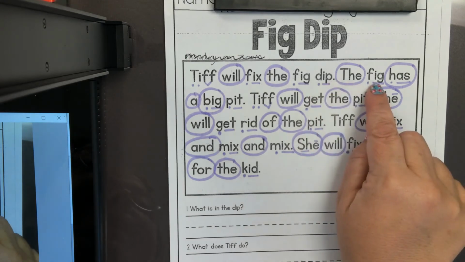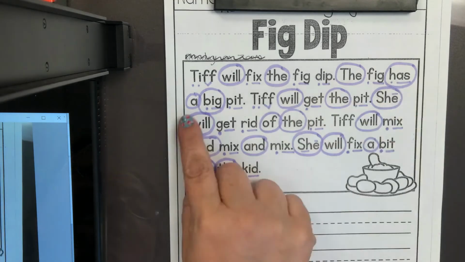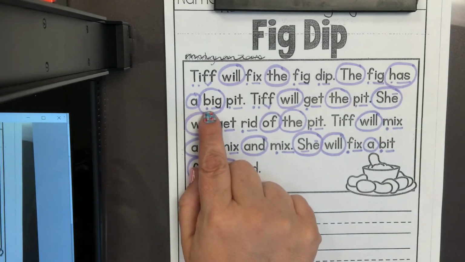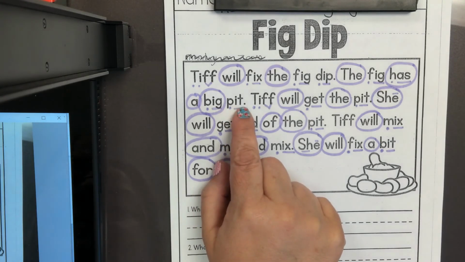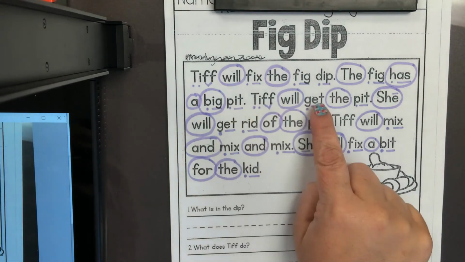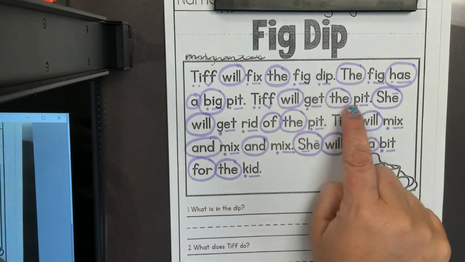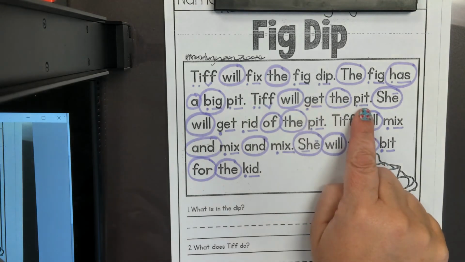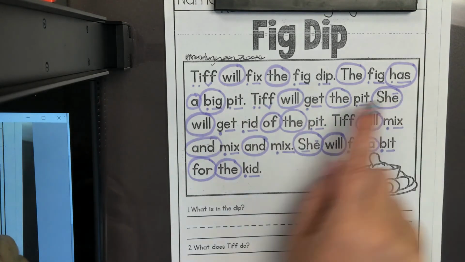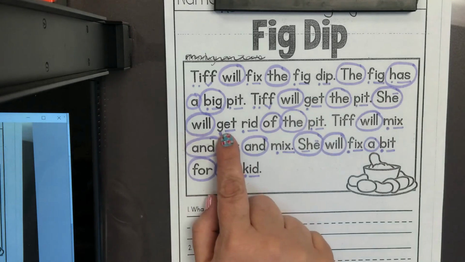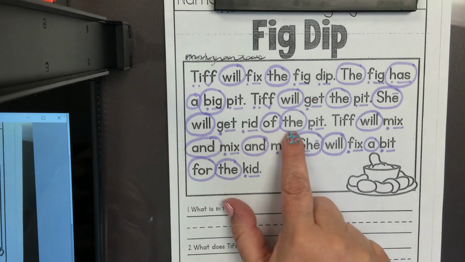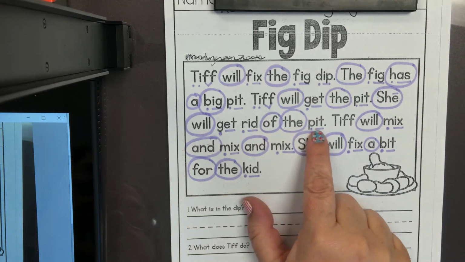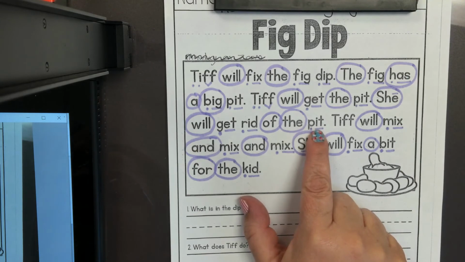The pig has a big pit. Tiff will get the pit. She will get rid of the pit. What does that mean when she says get rid of the pit?